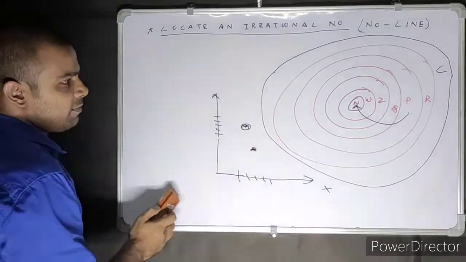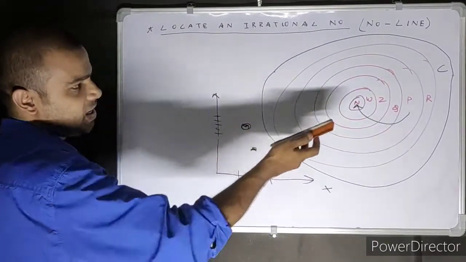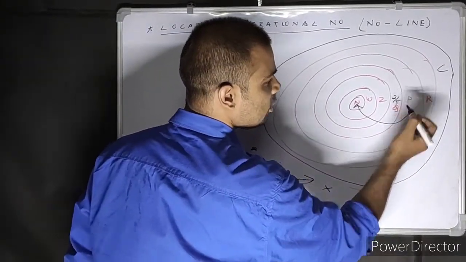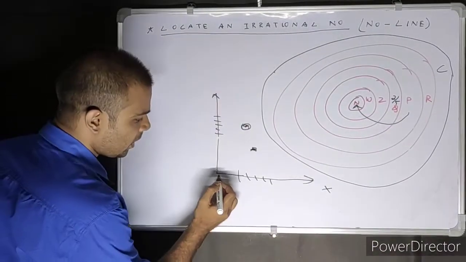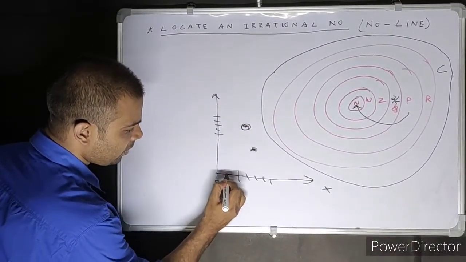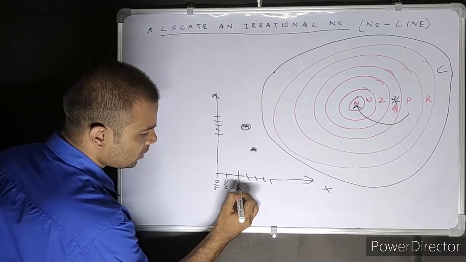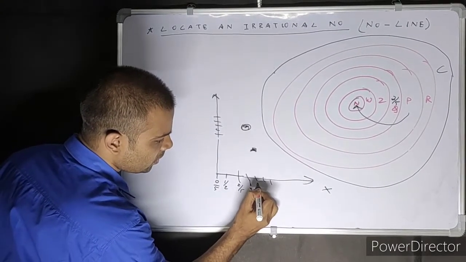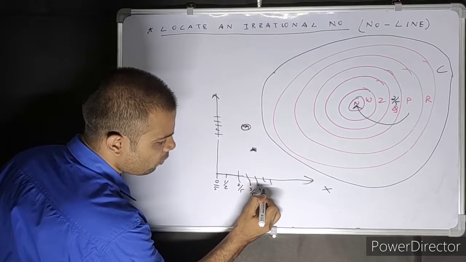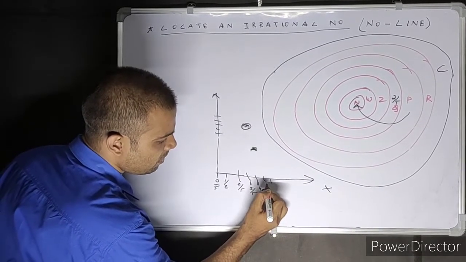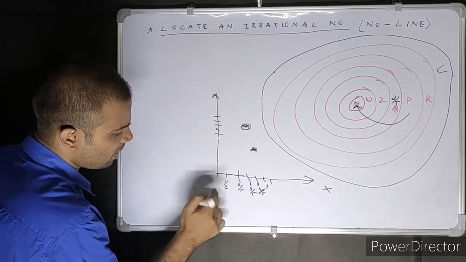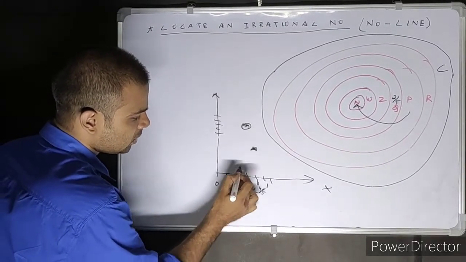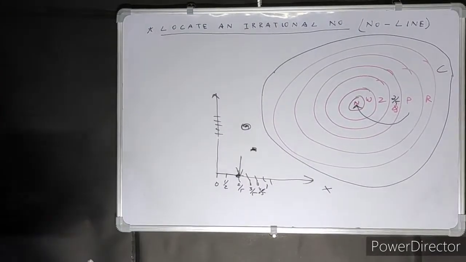Now look very carefully. We are going to plot an irrational number. If you can plot a rational number, say 2 by 5: this is 0 by 5, this is 1 by 5, this is 2 by 5, this is 3 by 5, this one is 4 by 5, and 5 by 5 is 1, and 0 by 5 is 0. So you need this point basically.